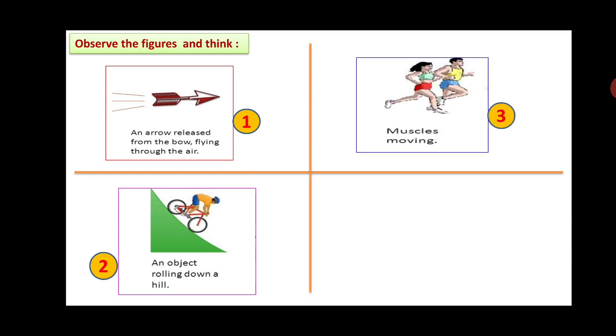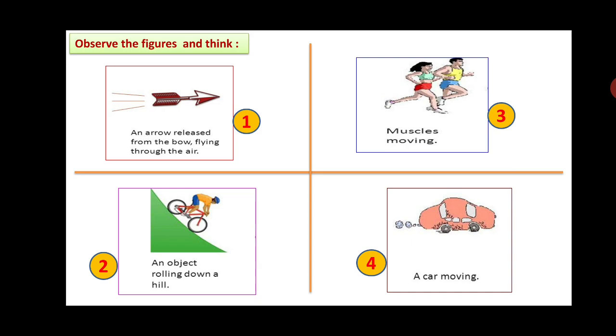Here also you could see two runners moving with muscle energy. In this figure, a car is running, a moving car. It also has energy, means it is in motion. Which type of energy are all four figures showing? They are all in motion. The energy possessed by a body due to its motion is nothing but kinetic energy. Let us see that now.